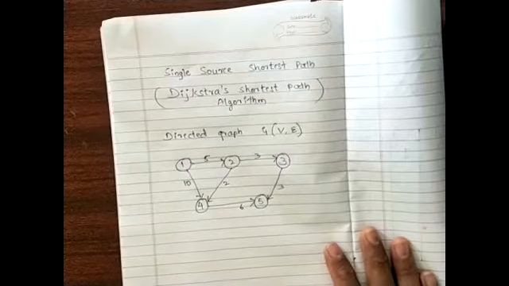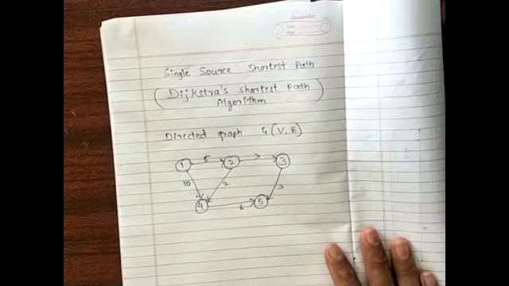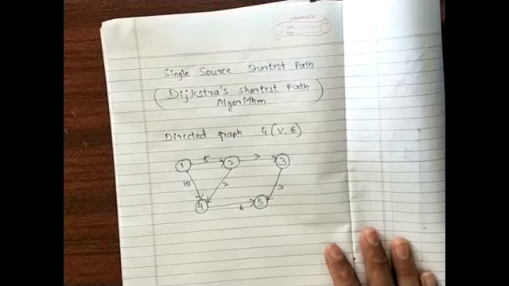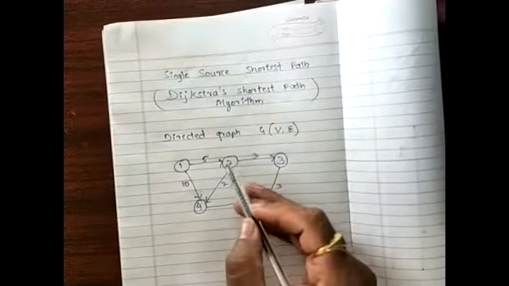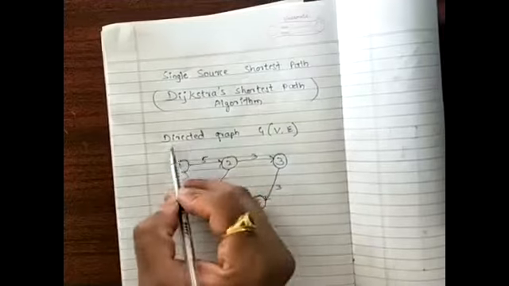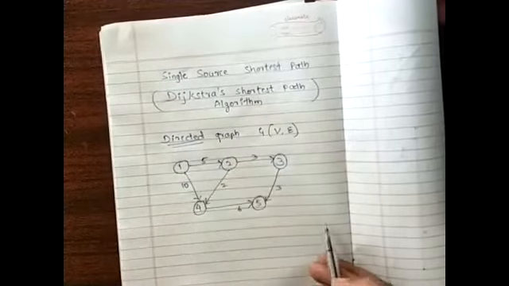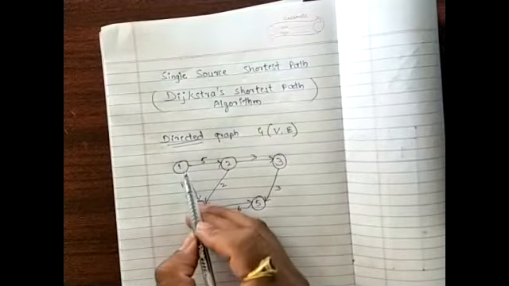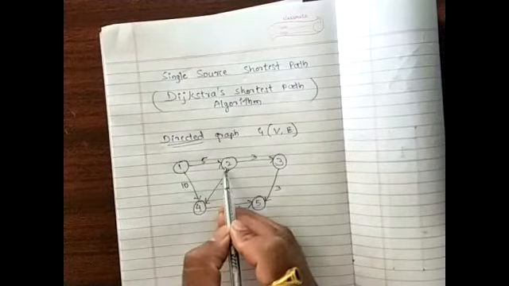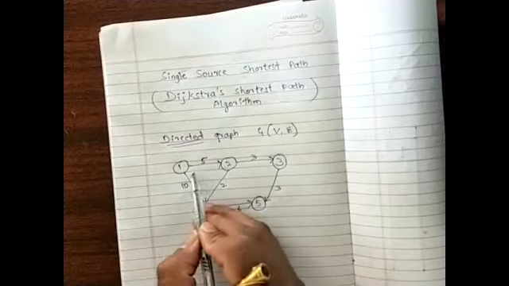So basically in Dijkstra's shortest path algorithm, we will be given a graph. A particular graph consists of a set of vertices which are connected through different edges. Here, the graph which is given is a directed weighted graph. Directed weighted graph means, if you notice, the vertices 1 and 2 are connected through a particular edge.